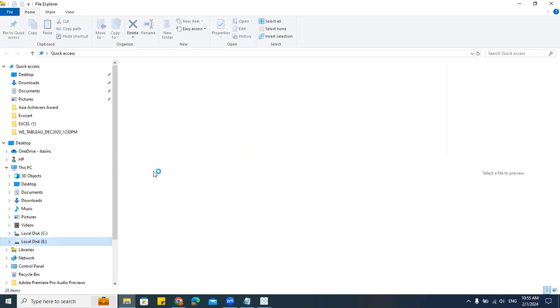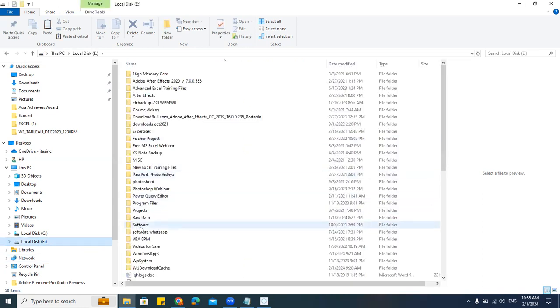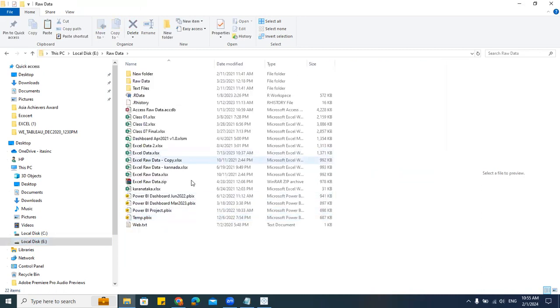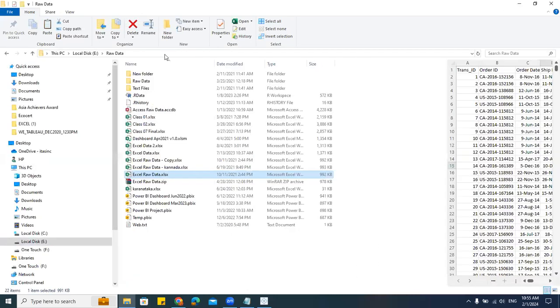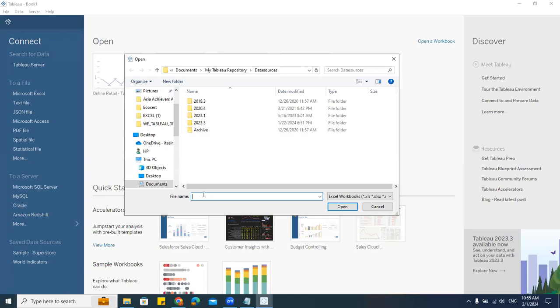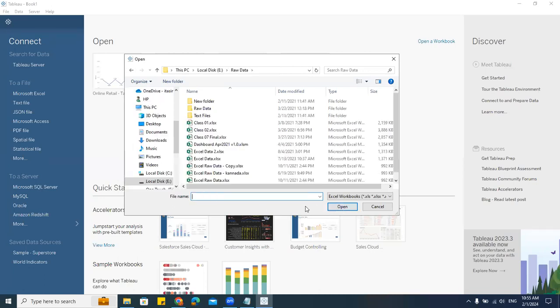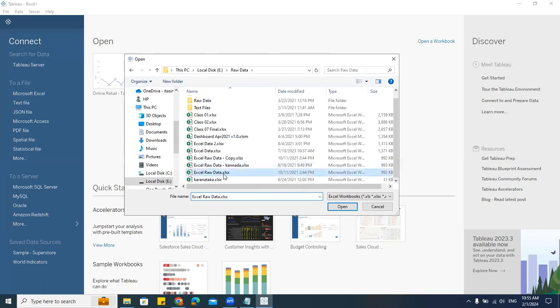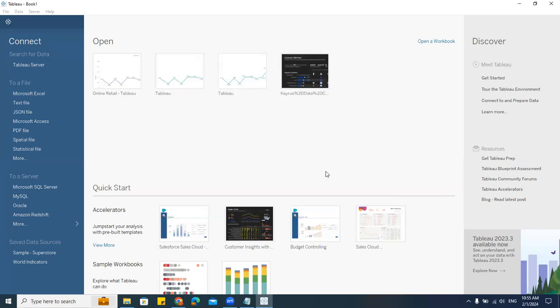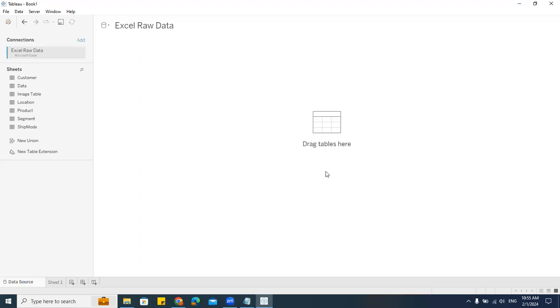We go to this E drive, and I see I have some data. I'll give you the data if you want. Let's take this data. It is the same data I used for Power BI because most of you already attended my Power BI class, so it will be easy for you to understand. Can you see all the tables here?